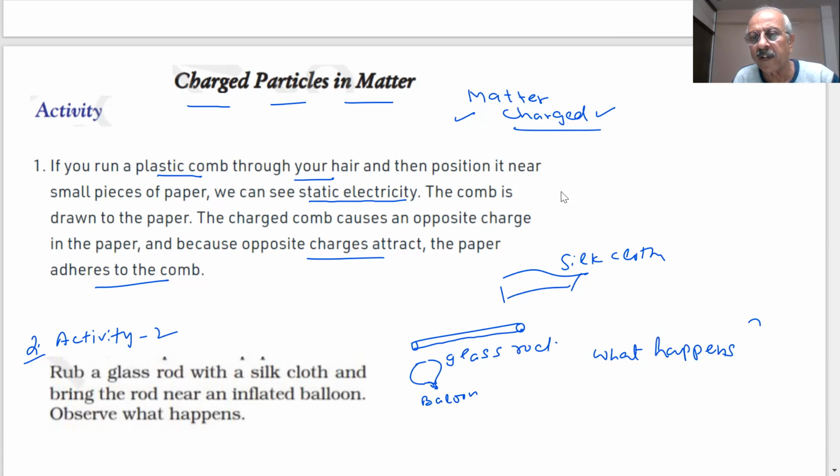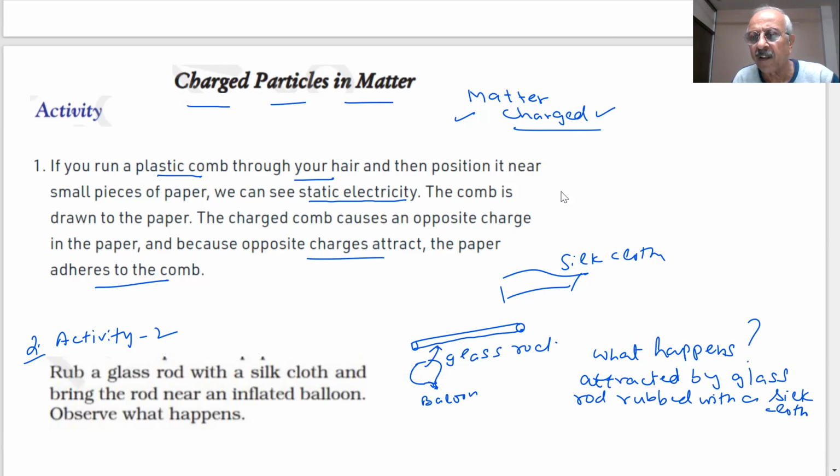It is attracted. The balloon is attracted by the glass rod rubbed with a silk cloth, student. If I don't rub, then nothing.